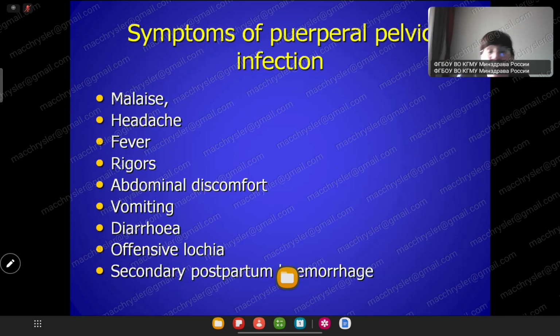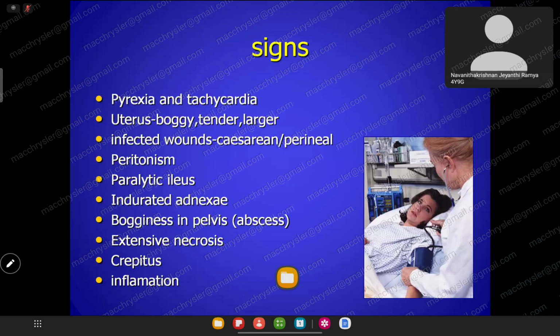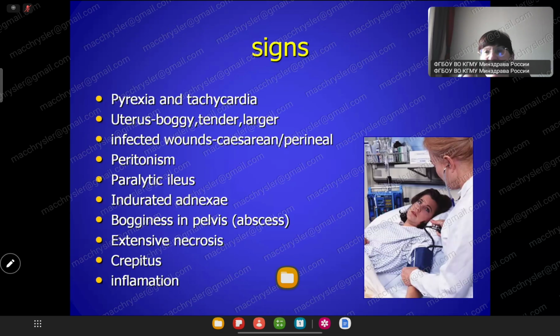Very important are discharge and the uterus: abdominal discomfort, and discharge, postpartum hemorrhage or pus discharge. And the mammary gland: lactostasis or mastitis. These signs are not absolutely specific for postpartum, they are signs of septic complications in different organs. If these signs are present, the temperature is not every time higher than 38.